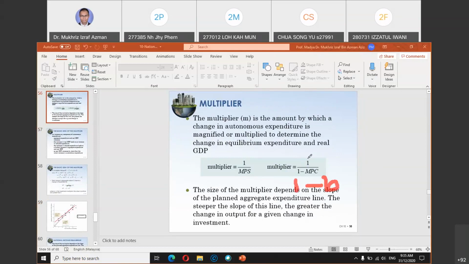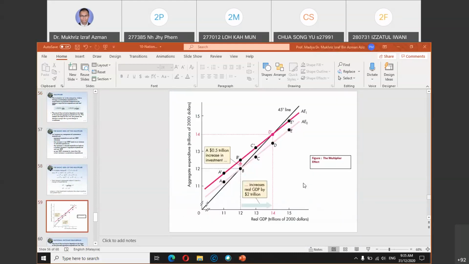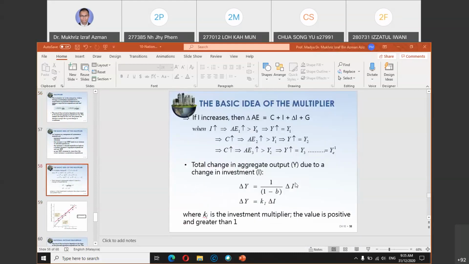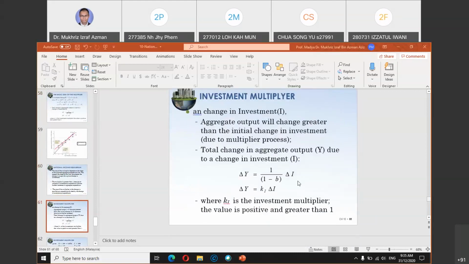Okay, 1 divided by 1 minus MPC, or 1 divided by 1 minus B. Basically this is the same as 1 divided by MPS. It's the same thing, but the general formula here is 1 divided by 1 minus B. So what you see in this slide here for the investment multiplier is the change in output.